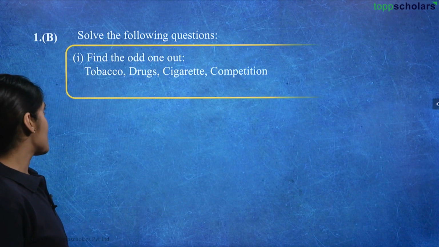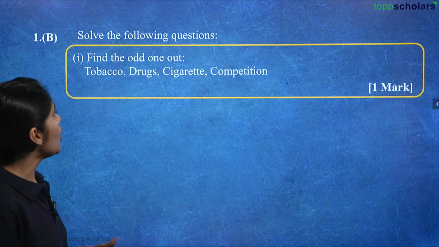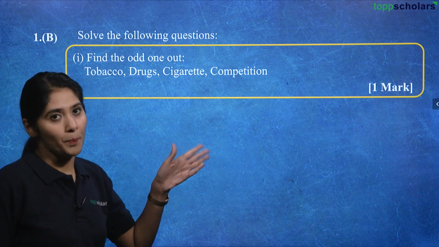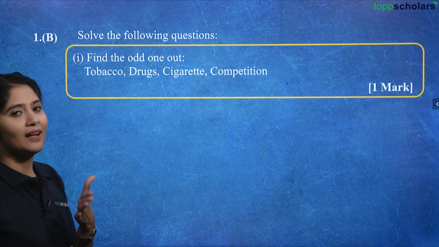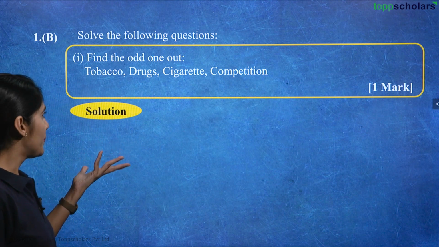Solve the following questions. Now we move on to another type of question. Here, find the odd one out. Tobacco, drugs, cigarette, competition. Which one is the odd one? I hope you will be able to even guess it, that it is competition.